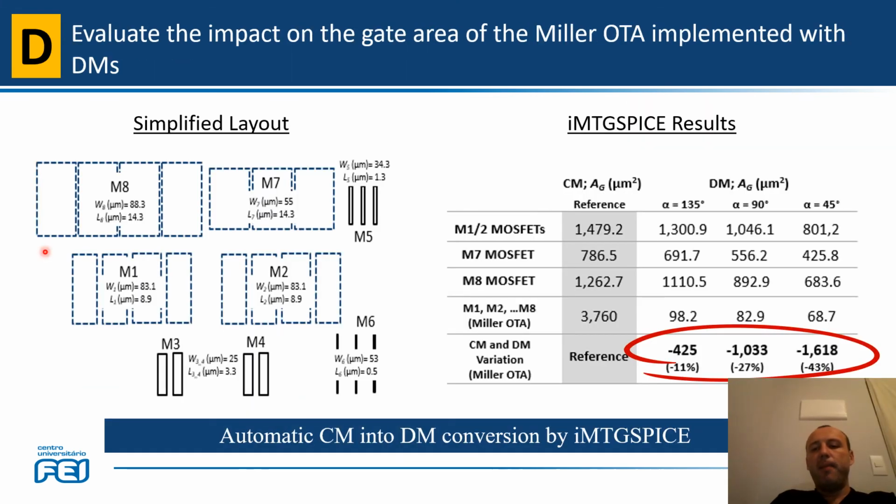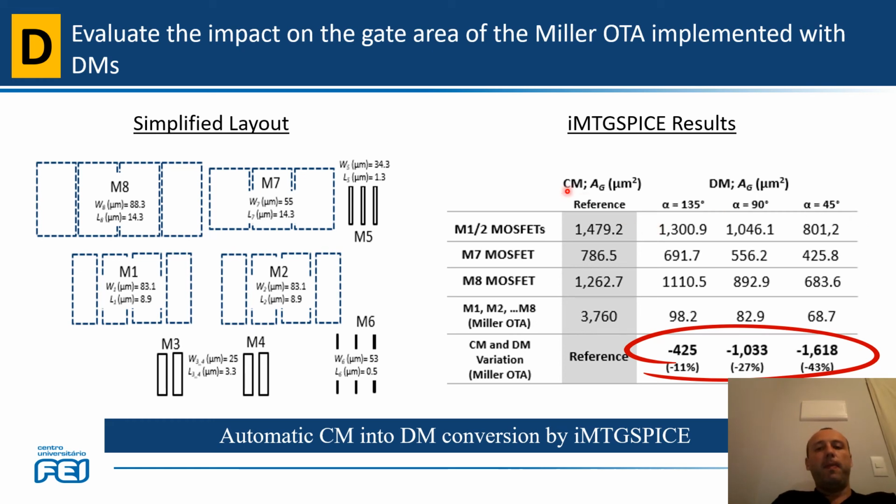Finally, in the last step G, the idea is to evaluate the impact on the gate area after the conversion of CMs, here presented M8, M7, M1 and M2, into GMs. On the right side we have the table with these MOSFETs and also the total gate area of the meter OTA with CMs and also implemented with GMs alpha 135, 90 and 45 degrees.